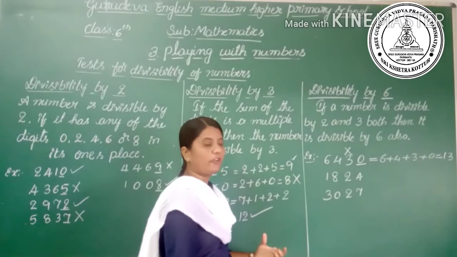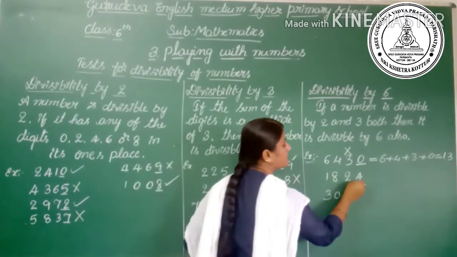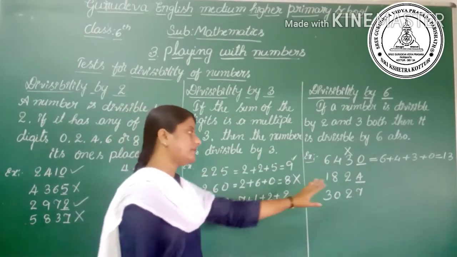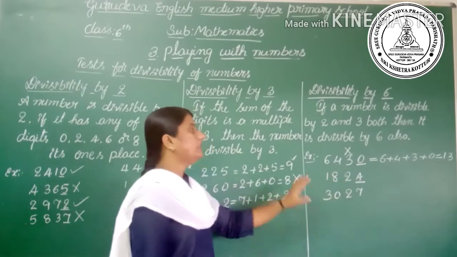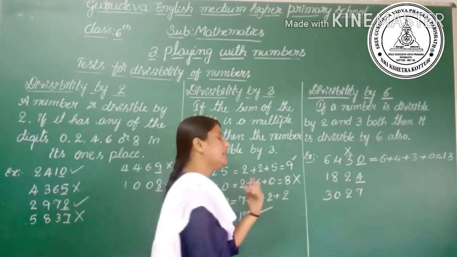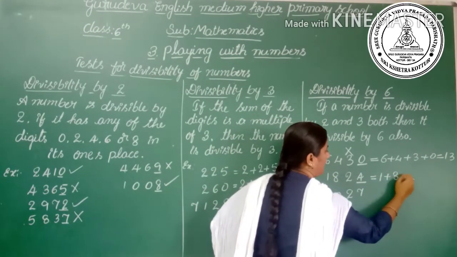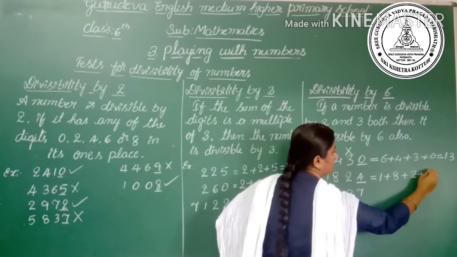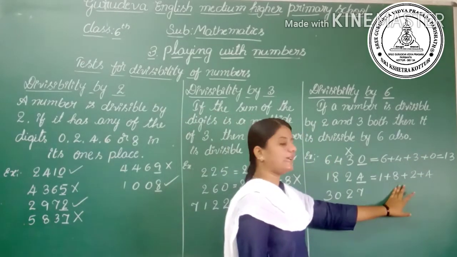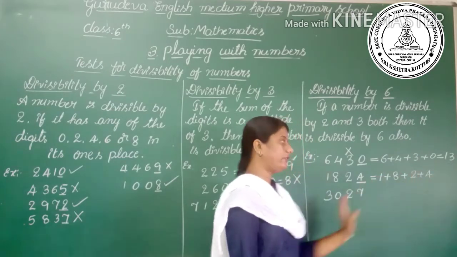1824. First check whether it is divisible by 2 or not. Observe the ones place. In the ones place there is a 4, so it is a multiple of 2, hence it is divisible by 2. Then next check whether it is divisible by 3 or not. The sum of digits is 1 plus 8 plus 2 plus 4. Add here: 1 plus 8, 9. 9 plus 2, 11. 11 plus 4, 15.